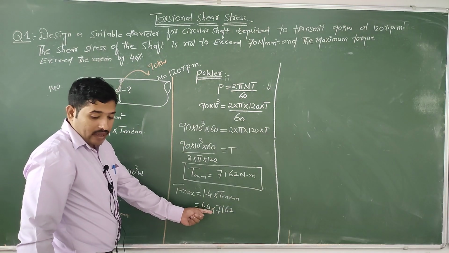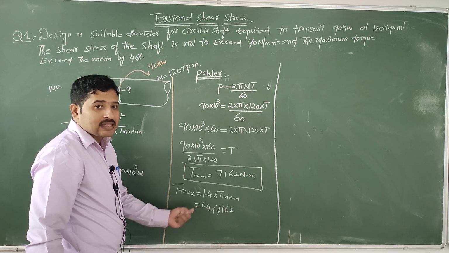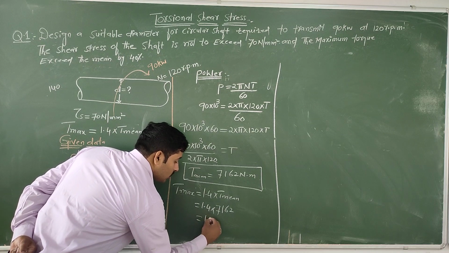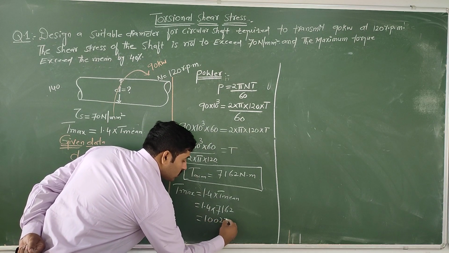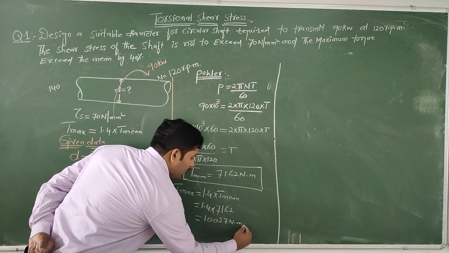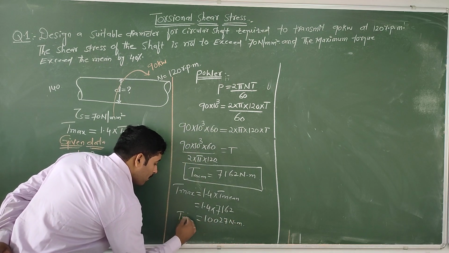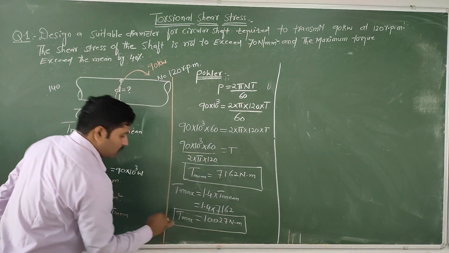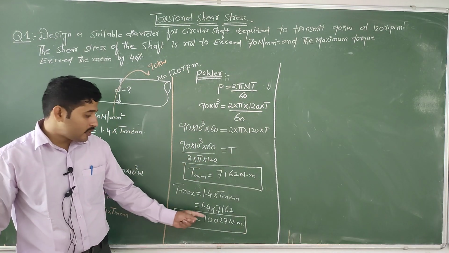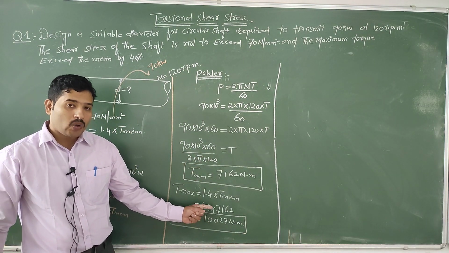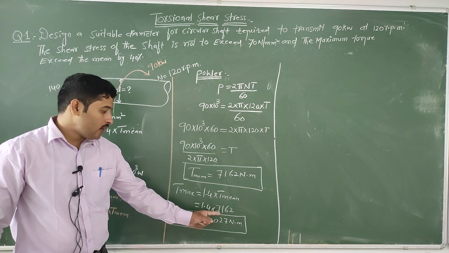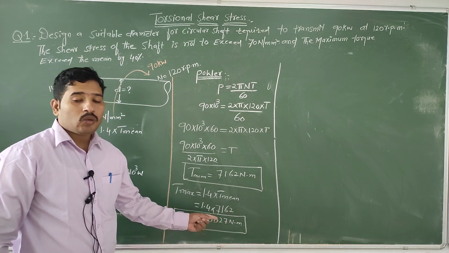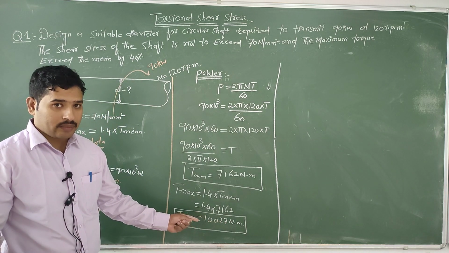If you multiply with the help of calculator, then you will get the value 10027 Newton meter. That is the value of maximum torque. T max is equal to 10027 Newton meter. But we want to convert it.